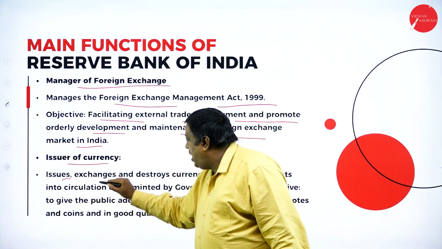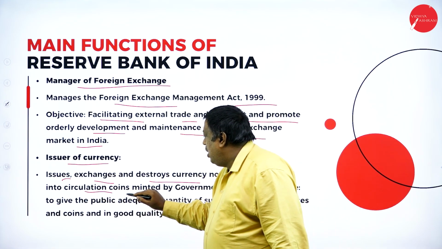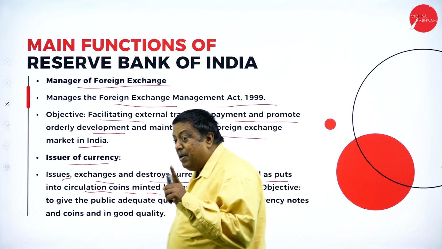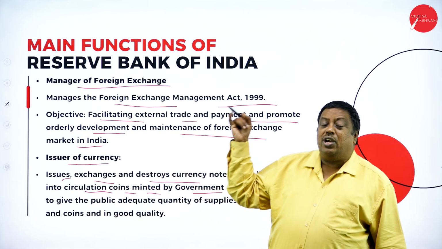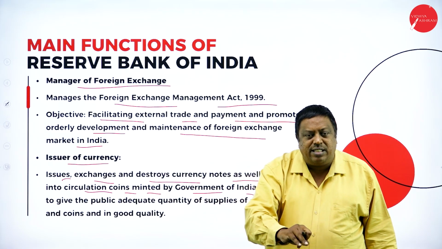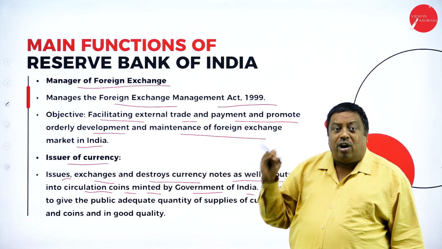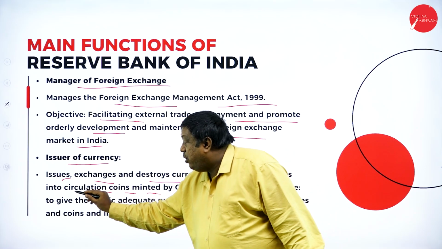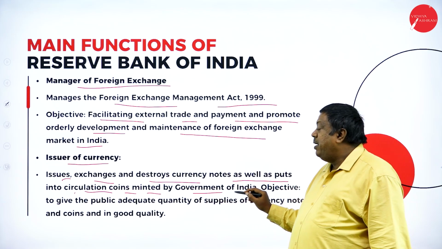It issues, exchanges, and destroys currency notes as well as puts into circulation coins minted by the Government of India. They're saying that RBI is going to issue currencies if required. It is going to exchange currencies of other countries, converting them into Indian currency or Indian currency into other countries' currency. Or if it wants to destroy the currency, it has the right. And it is going to circulate the coins minted by the Government of India.